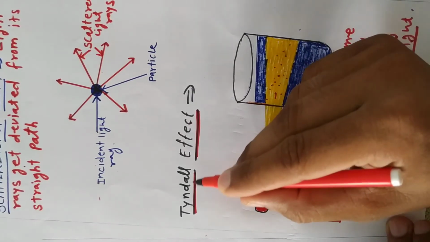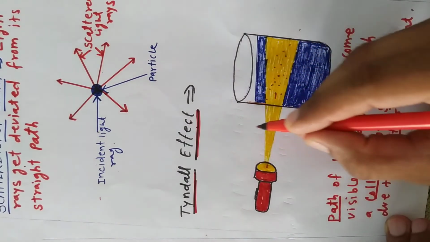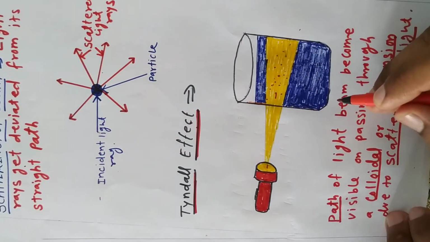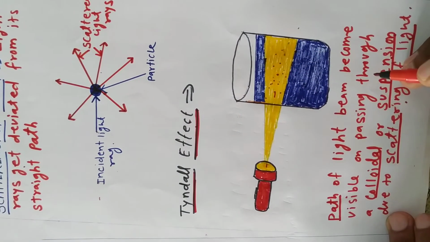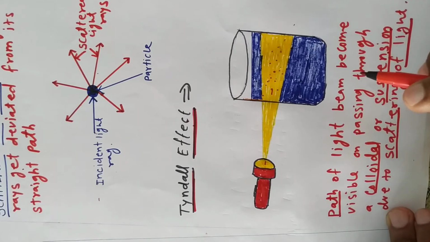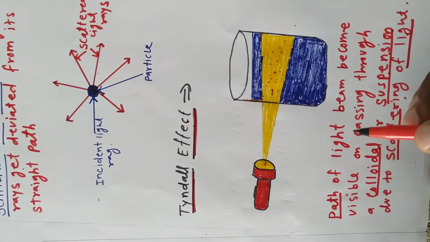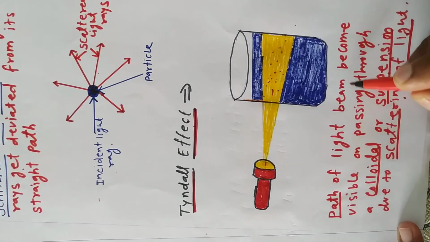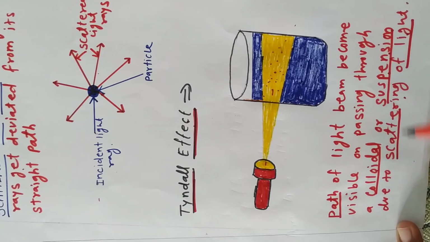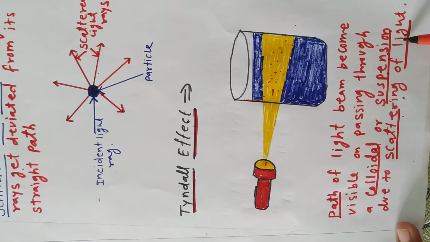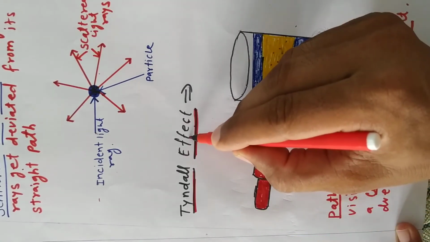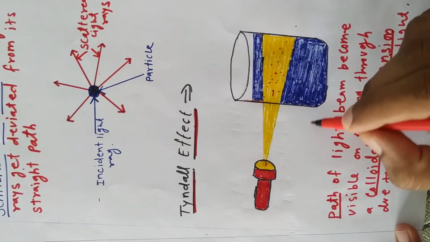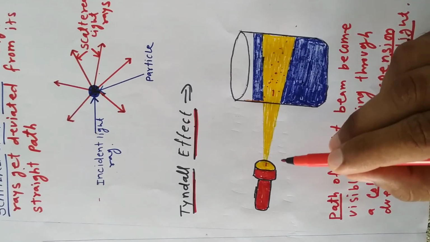So what is the Tyndall effect? The Tyndall effect is a natural phenomenon that can be explained with the help of scattering of light. We can see that parts of the light beam become visible on passing through a colloidal solution or a suspension due to scattering of light. This phenomenon is called the Tyndall effect. Here this activity is demonstrated.